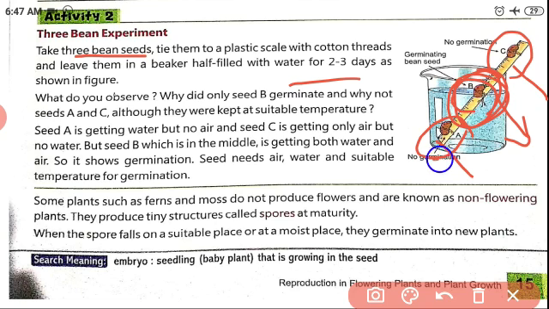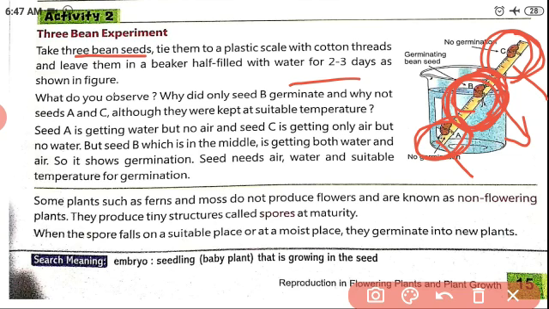Seed A gets enough water, but no air. Seed C gets enough air but no water. But seed B alone gets enough air and water.